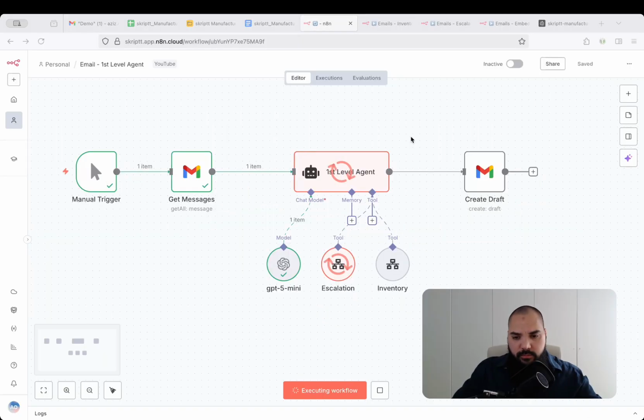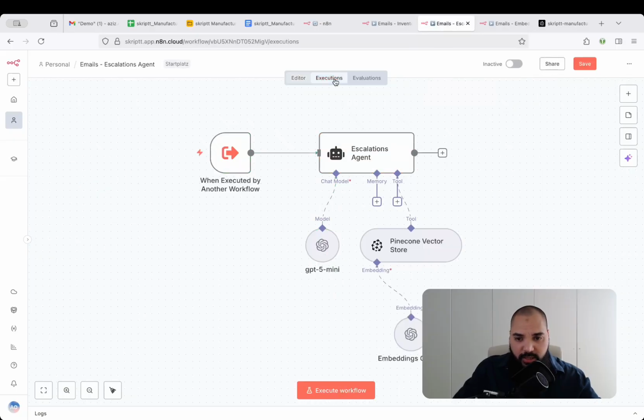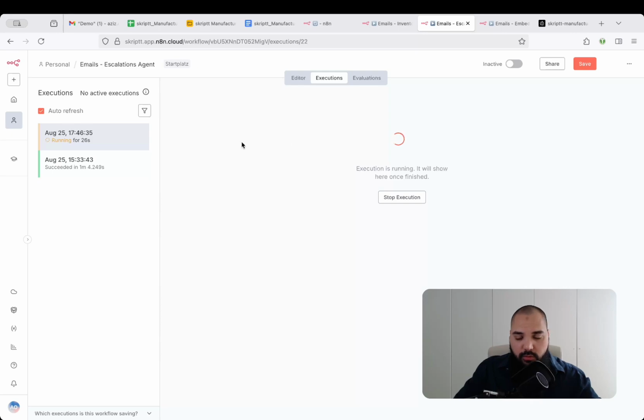Going to run this. And now you can see that it is choosing the correct agent again. We're choosing the escalation agent, or the first level agent is actually choosing the escalation path, which is correct because we do have a complaint right now. So this has nothing to do with inventory currently. And we're going to take a look into the escalation agent executions. And this one is also running, which is perfect. And we are just going to wait for it to finish.